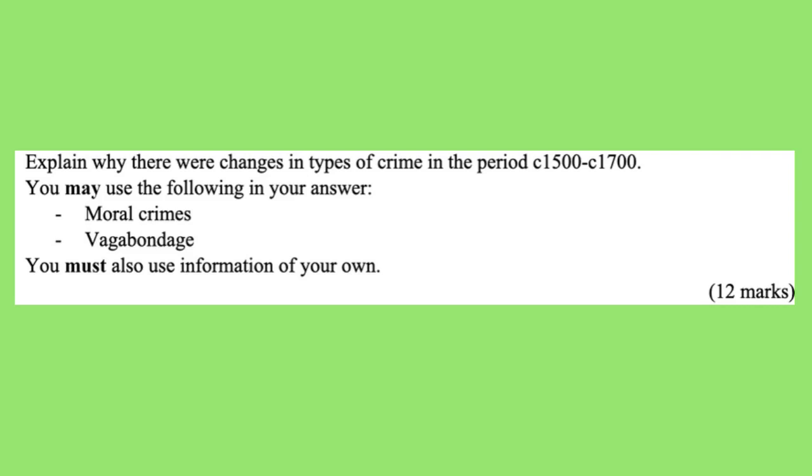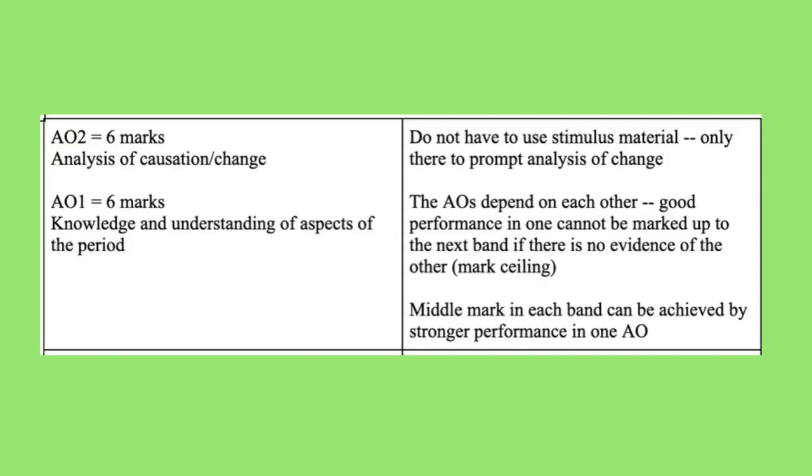Explain why there were changes in types of crime in the period circa 1500 to circa 1700. You may use the following in your answer: moral crimes, vagabondage. You must also use information of your own. 12 marks. Here's the mark scheme for this question, which you can find out about in more detail in our